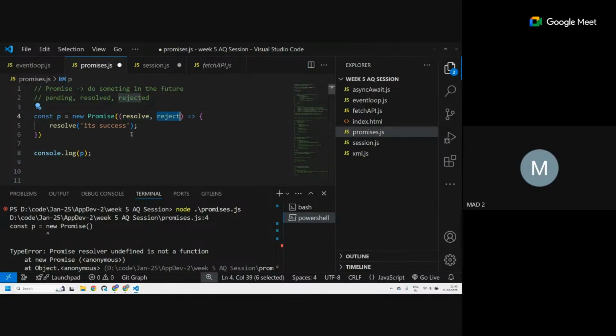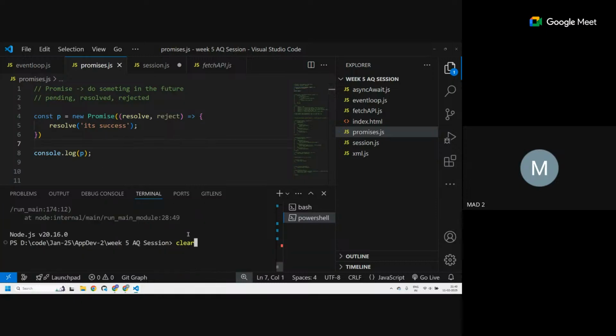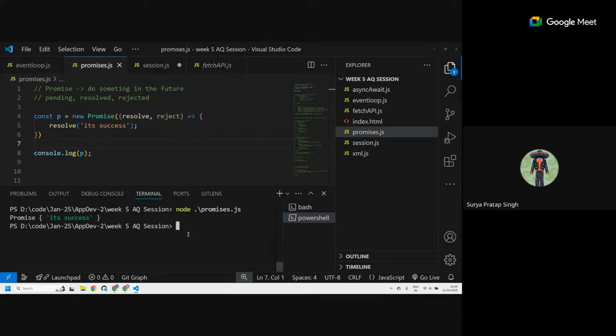If you want to resolve it, you use the first parameter. So in here, I resolved it. So it should be a success. This promise takes a callback, and inside it, resolve is also a function, which is a parameter.